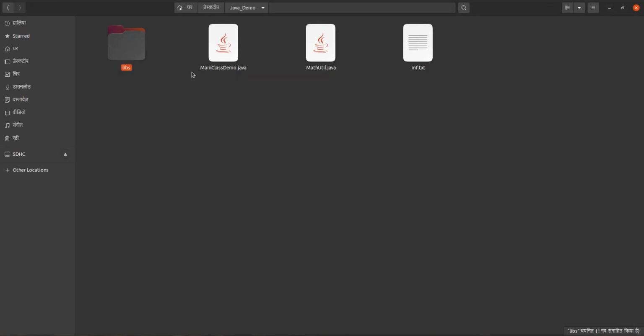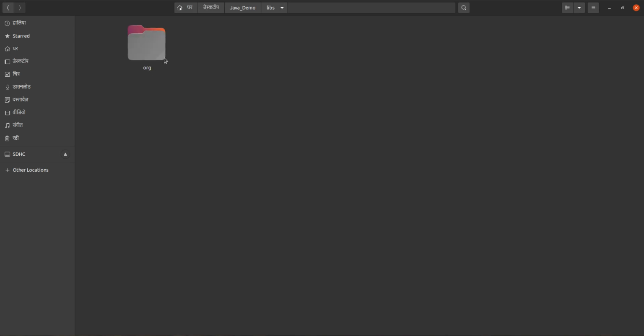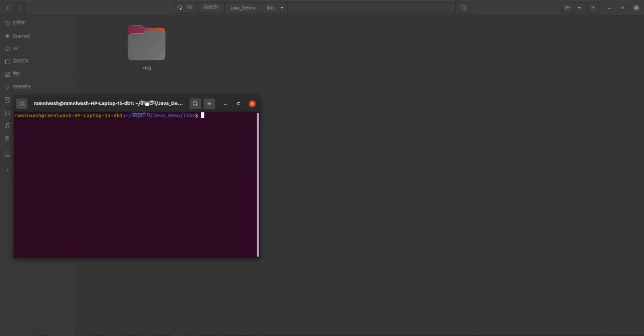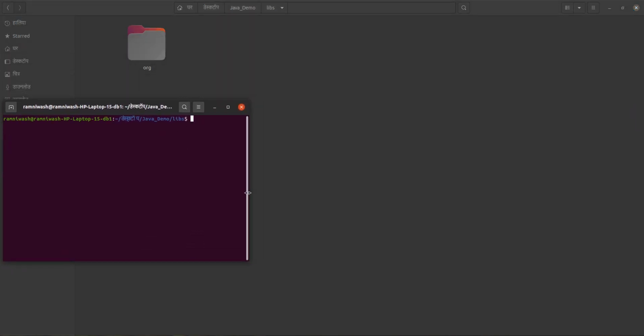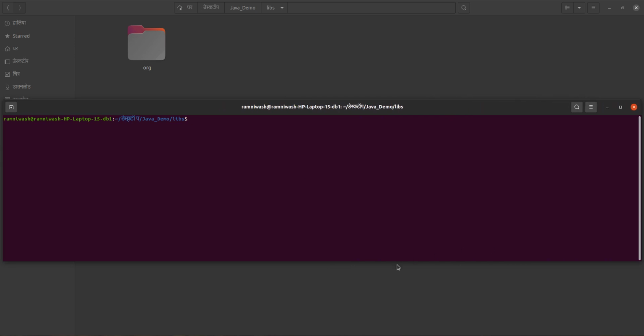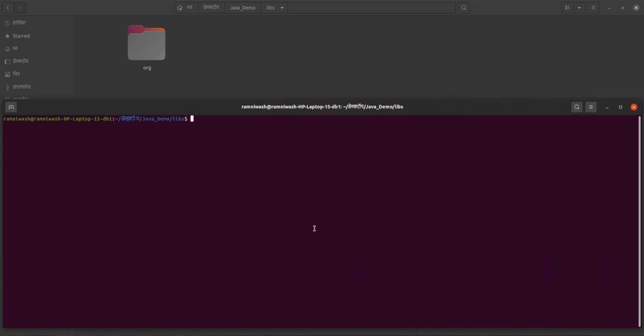So what I will do now, I want to create a library. I want to create a .jar file. I want to create a Java library, or a .jar file, or Java archive, for this package. So I will open one terminal here, and I will execute the Java archive statement. So the Java archive will be created here.